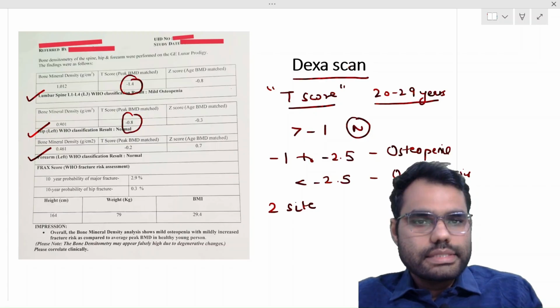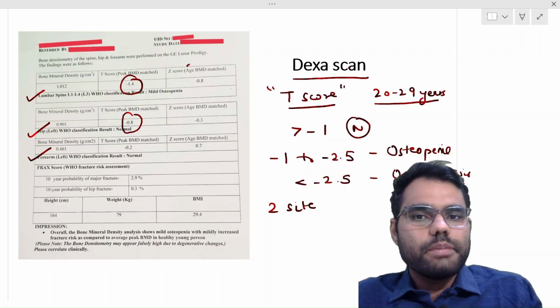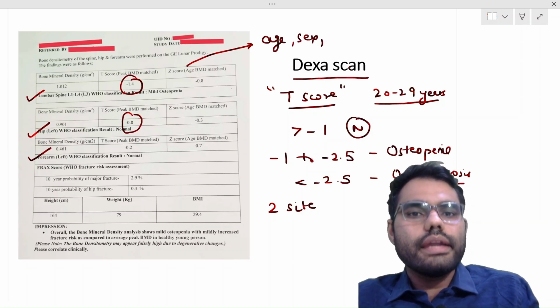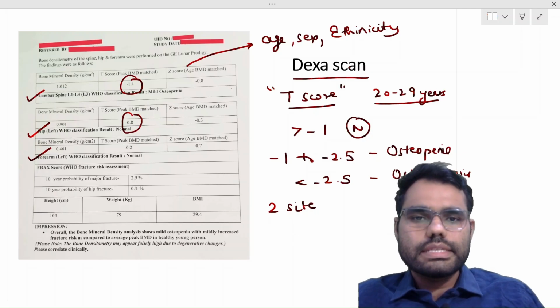There is another score, that is the Z-score, that is comparing the patient's bone mineral density with a person of his own age, sex, and ethnicity. So T-score is with a young individual, and Z-score is with his own age. So this is the criteria we use with the T-score, right?